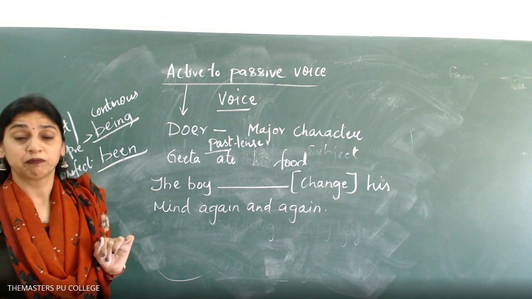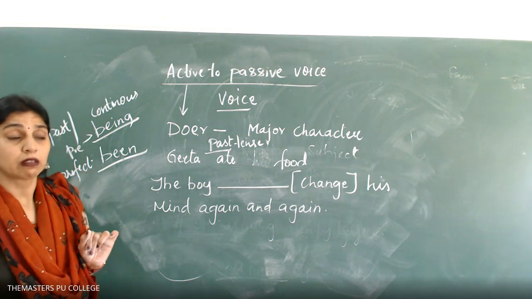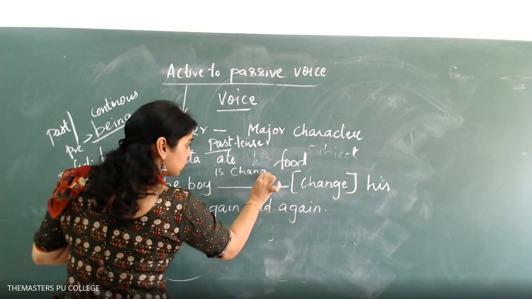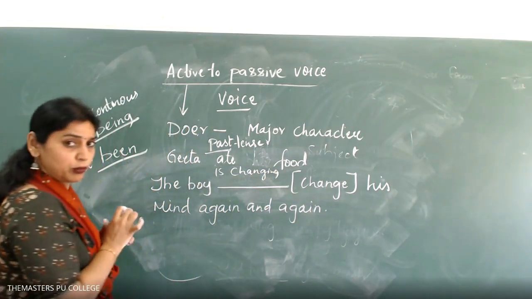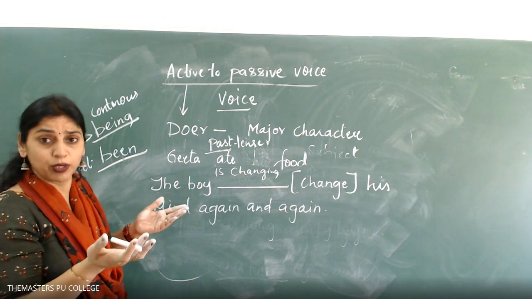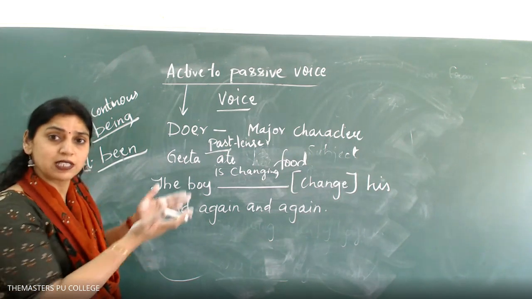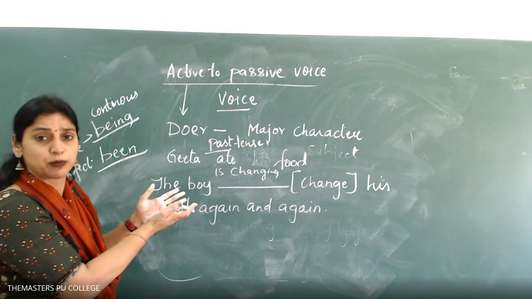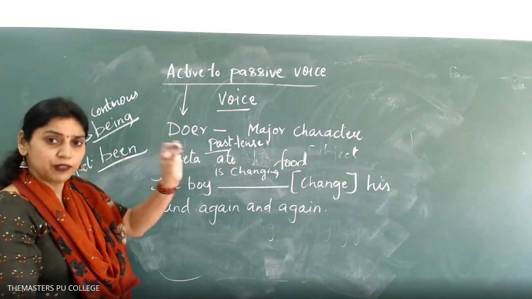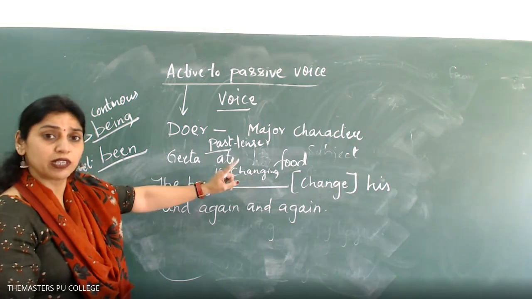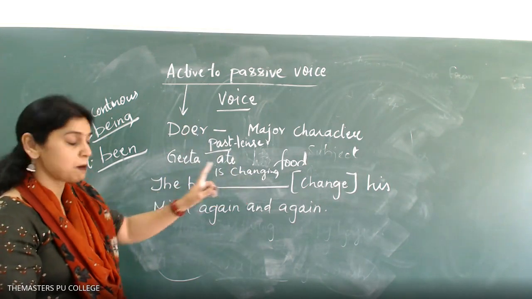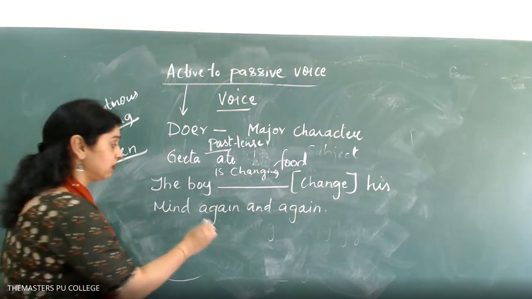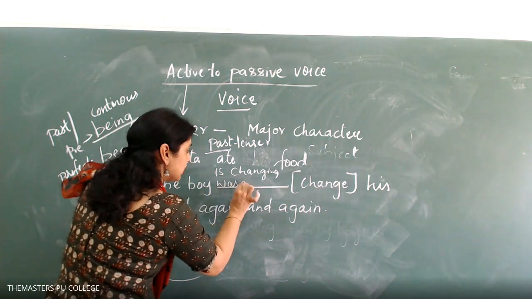Why? Yes, see here, the boy is changing because we don't know the tense. Do we know the tense? I told you we don't know the tense. If I know the tense, I can write it, but I have not given the tense to you here. This is one big problem for second PUC students. When you read in the final examination, if this is given to you like this, you have to write both the options. The boy is changing his mind again and again because no tense is given. The boy was changing his mind again and again.